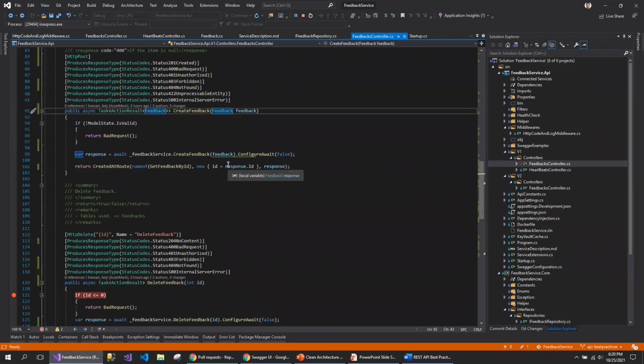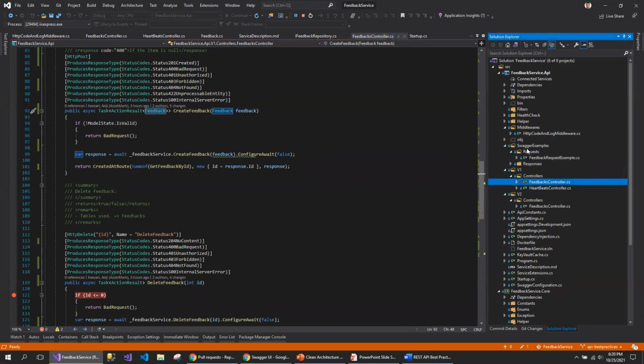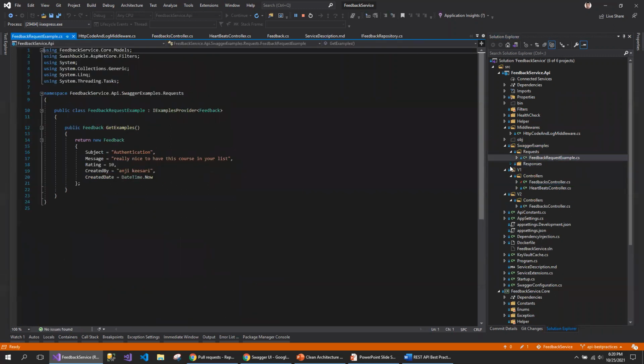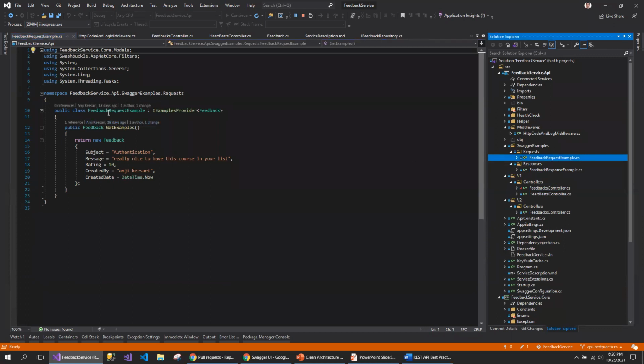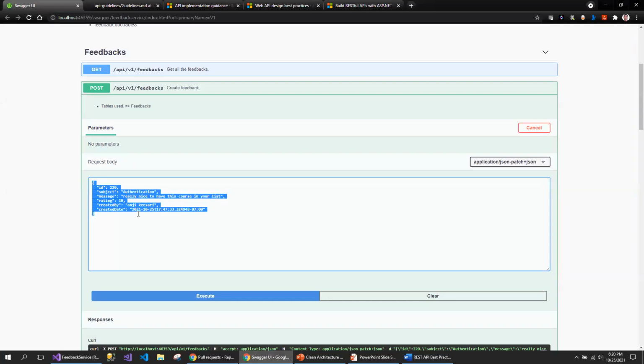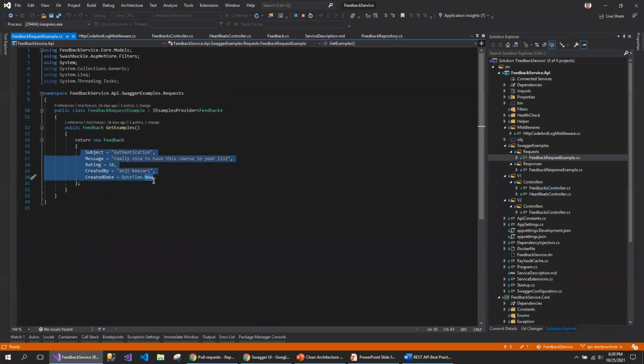So the feedback is the create object. So just like this feedback object, I have created another folder called Swagger example, request and response. And then inside the request, I've added this new class called feedback request example, which is exactly the same. And this is what you will be able to see in the text box in the request body.